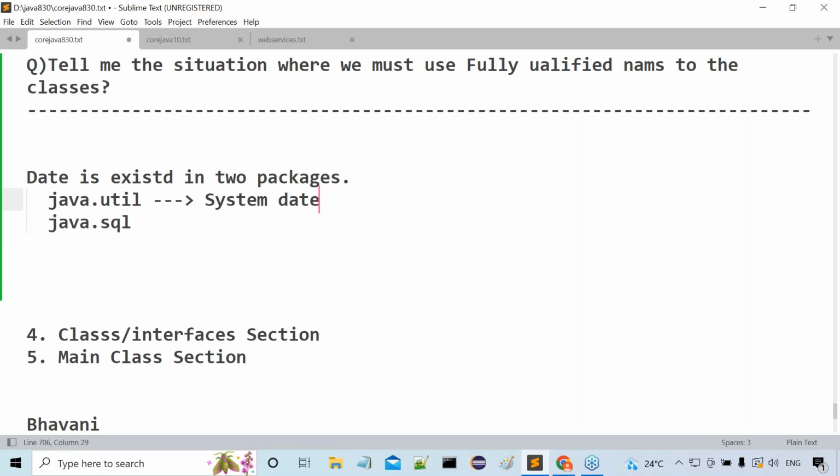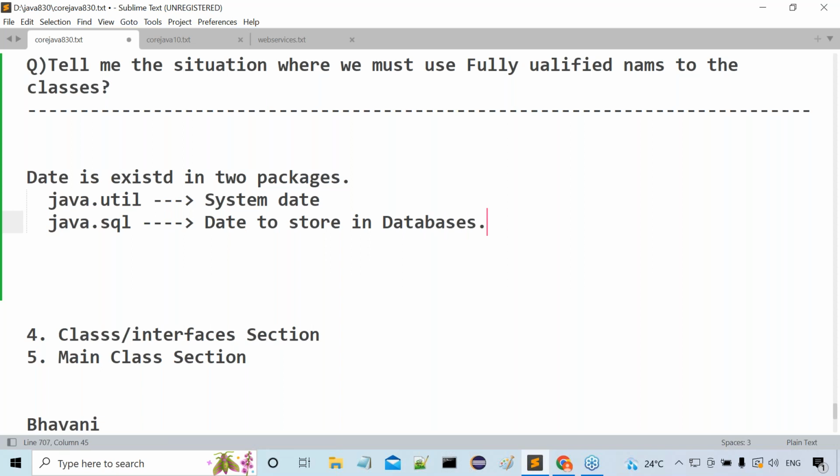Next, in the java.sql package, Date is also available. That is to represent a date in databases. Am I right or not? So it is to store date values in databases.